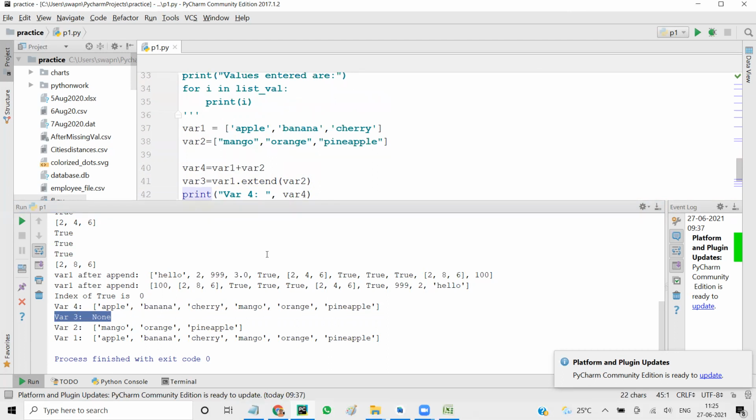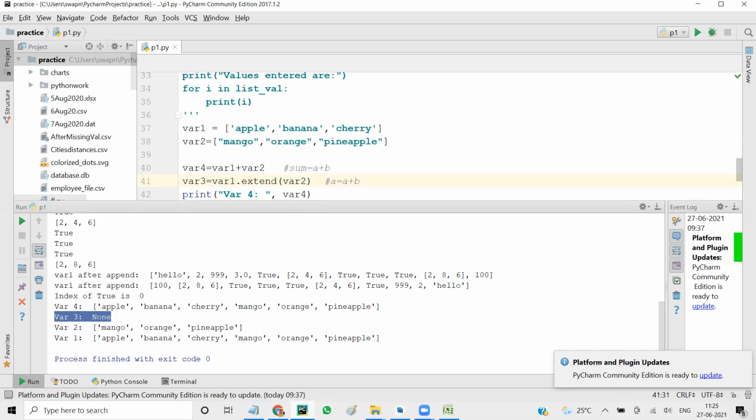But extend is like you are writing A equal to A plus B. So this plus is like doing sum equal to A plus B, whereas extend is like A equal to A plus B. You got it, what I'm trying to say?